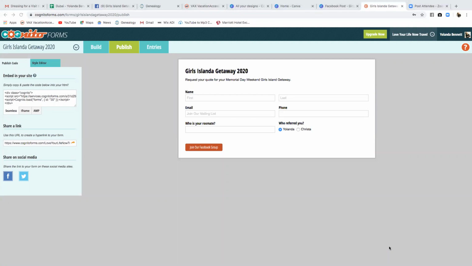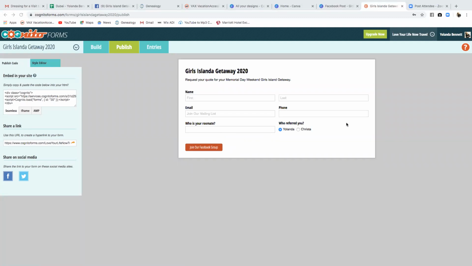You should always have in your mind that you want to create a mailing list. You want to continue to add people to your mailing list. So no matter what you do, any vacation package that you're promoting, any information that you are collecting, you should be collecting their email address so that you can add them to your mailing list. My Cognito form just asks for their name, their email, their phone number, who will be their roommate, and who referred them.